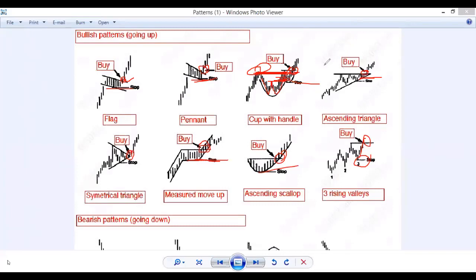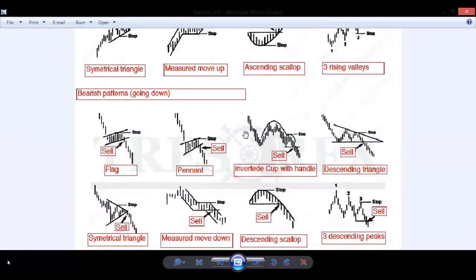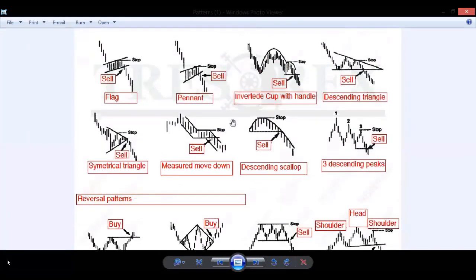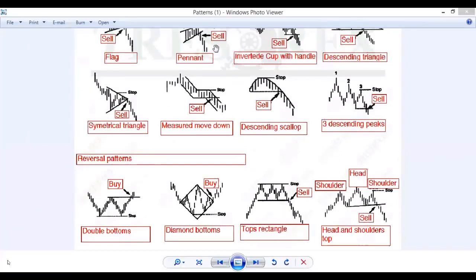If you see breakouts in these patterns, then you can place your trade, but not everywhere. Most of the time in the market, you can see 70% fake breakouts. But at this type of pattern, if you enter at the breakouts, it will give you some good profit. This is a triple top pattern.